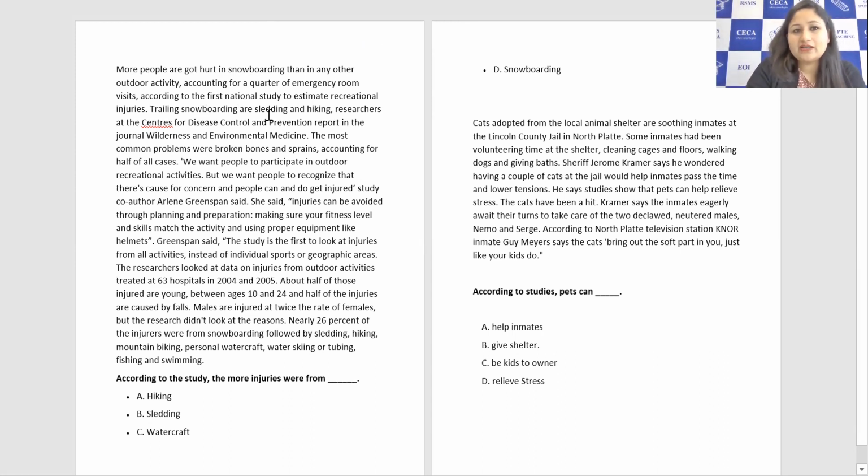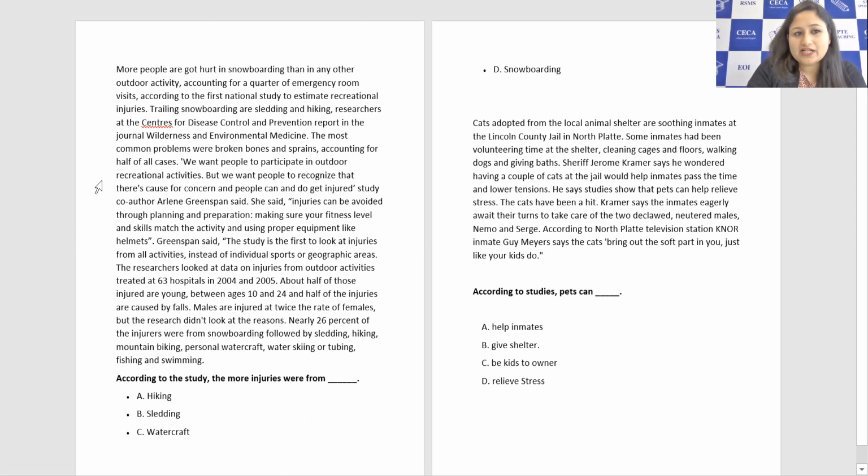Trailing, snowboarding, sledding and hiking. Researchers at the Centers for Disease Control and Prevention report in the journal that the most common problems were broken bones and sprains, accounting for half of all cases.